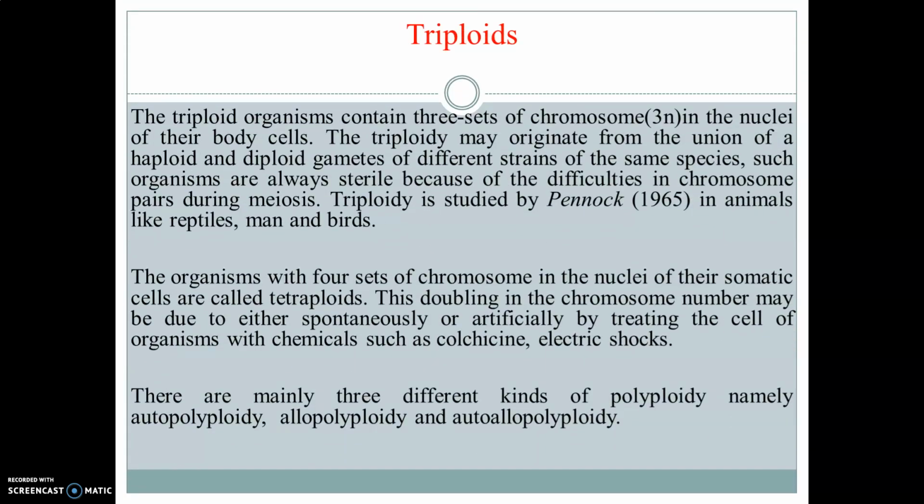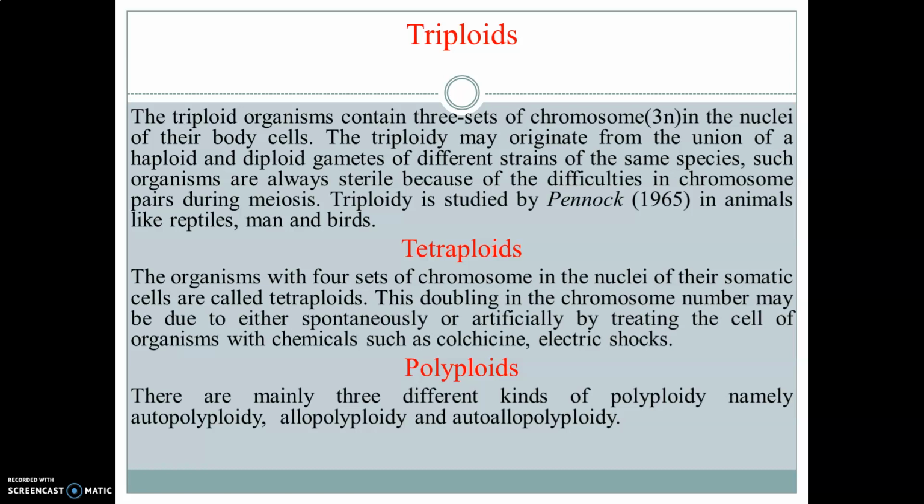Now, triploid. The triploid organism contains 3 sets of chromosomes in the nuclei of its body cells. Triploidy may originate from the union of haploid and diploid gametes of different strains of the same species. Such organisms are always sterile because of difficulty in chromosome pairing during meiosis. Triploidy was studied by Pennock in 1965 in animals like reptiles, man and birds.